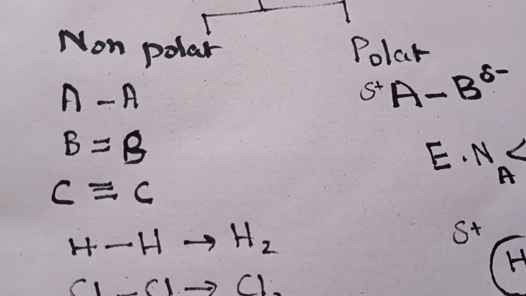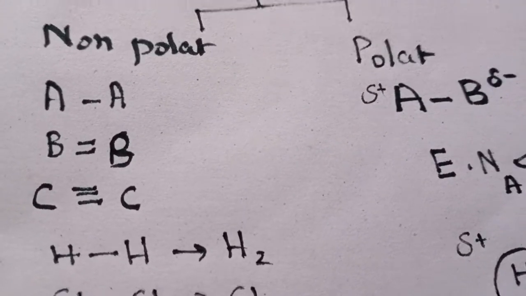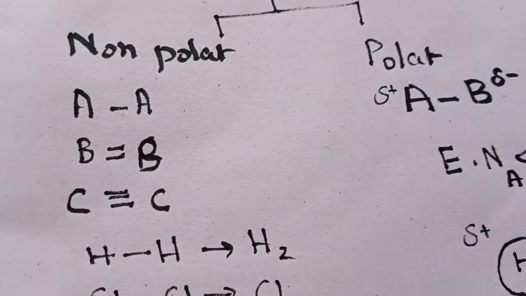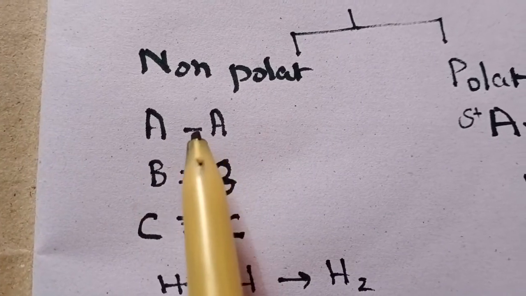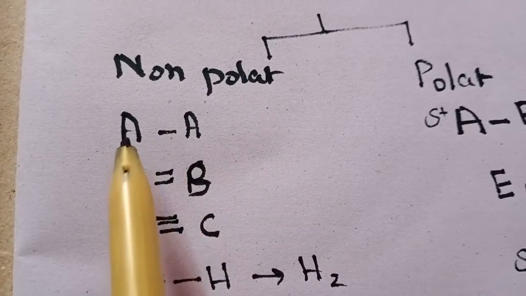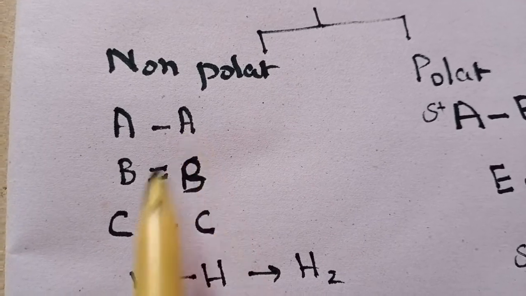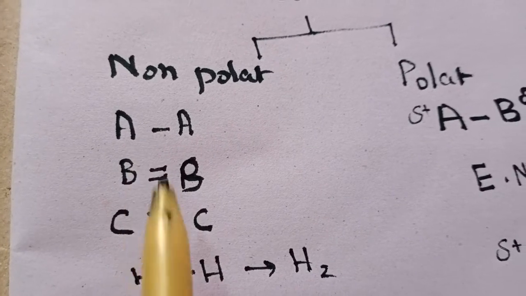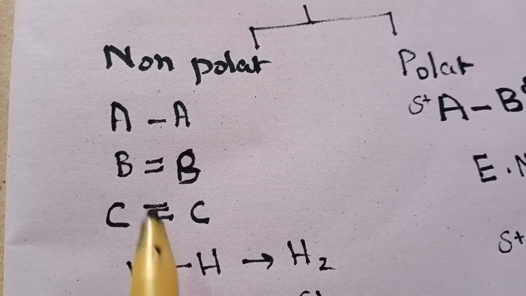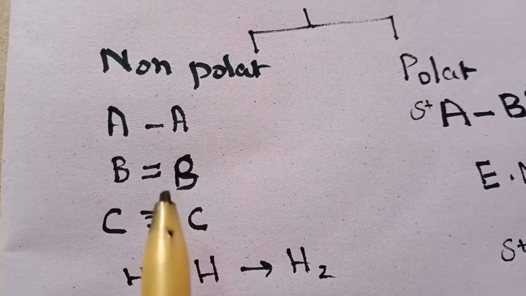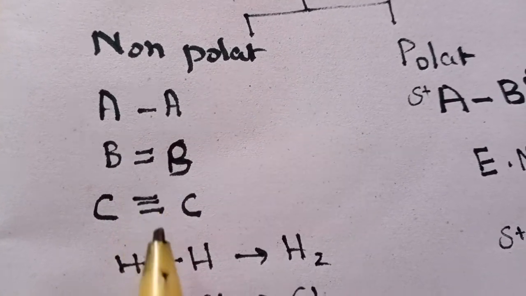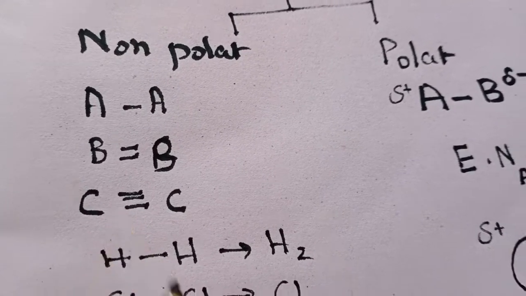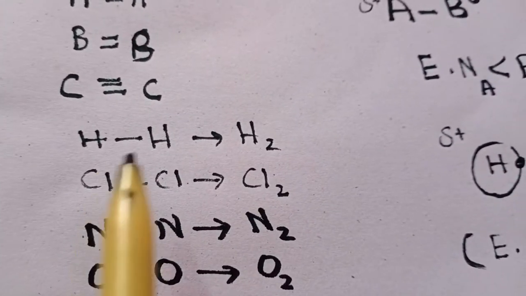For example, if a covalent bond is formed between two similar atoms, suppose we have two similar atoms, A bonded with A, B bonded with B, and C bonded with C. There are 3 possibilities. You can see a single line, double line and triple line. A single line indicates a single covalent bond, a double line indicates a double covalent bond, and a triple line indicates a triple covalent bond.